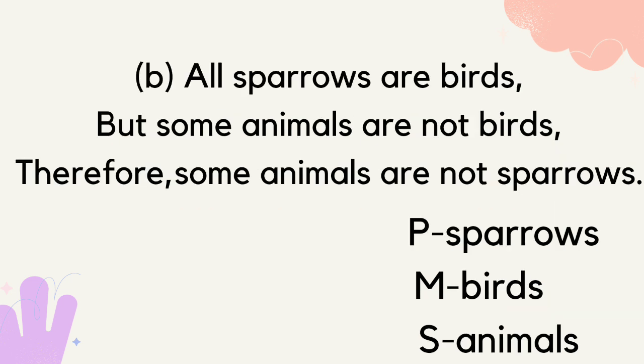E. All sparrows are birds, but some animals are not birds. Therefore, some animals are not sparrows. So this is example, and sparrows is predicate, then birds is middle, then animals is subject.